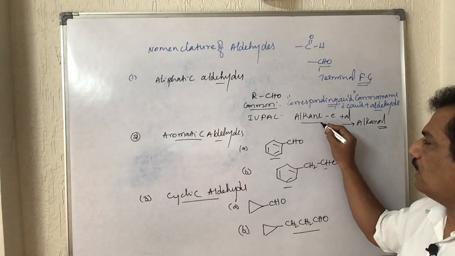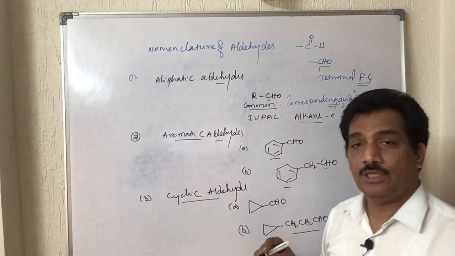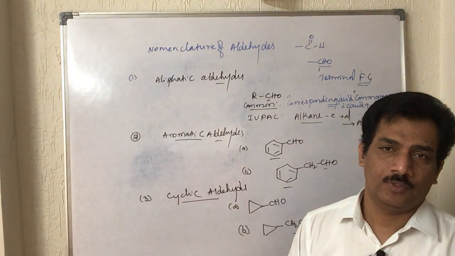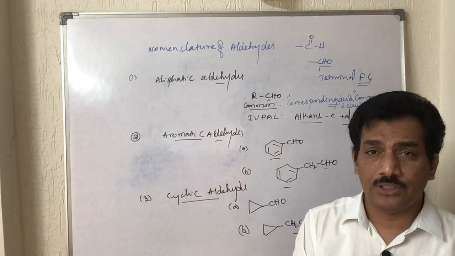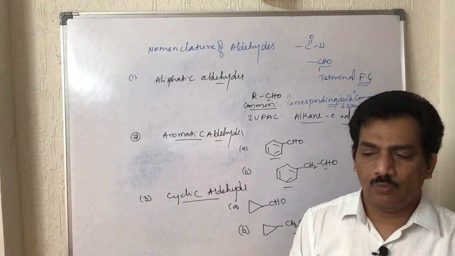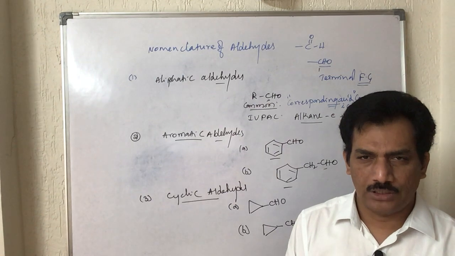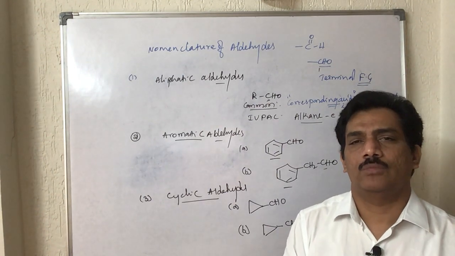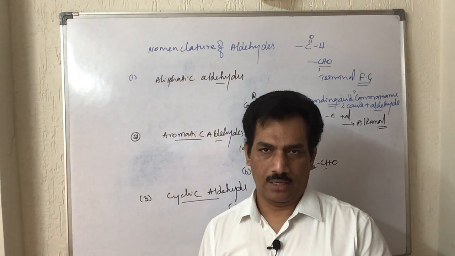When the alkane is considered, the carbon present in the CHO group is also counted to give the root number. So including that carbon, the root word is arrived at. With that, the alkane name ending with al is the IUPAC system of naming aldehydes.